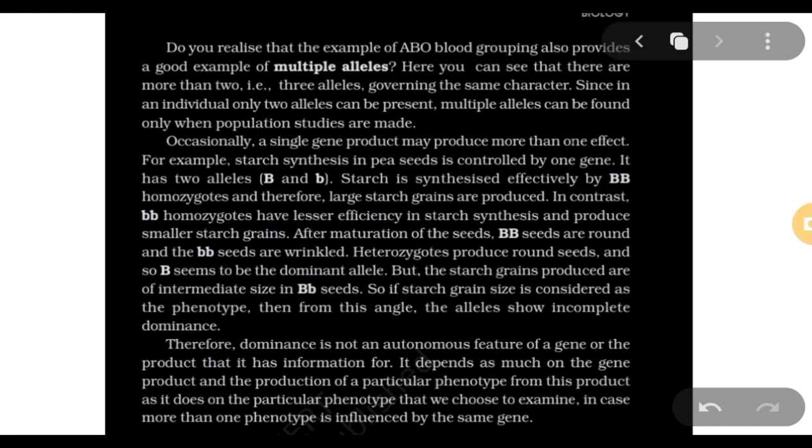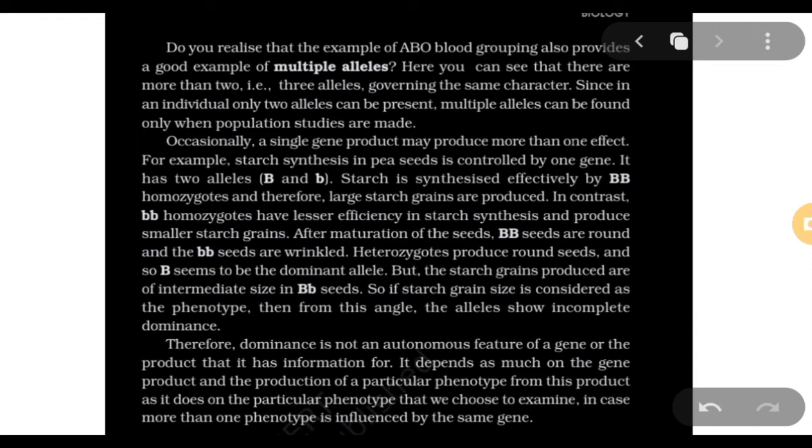Starch is synthesized effectively by capital B capital B homozygous, and therefore large starch grains are produced. In contrast, small b homozygous have lesser efficiency in starch synthesis and produce smaller starch grains. After maturation of the seeds, capital B seeds are round and the small b seeds are wrinkled.